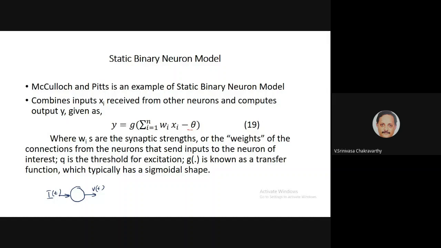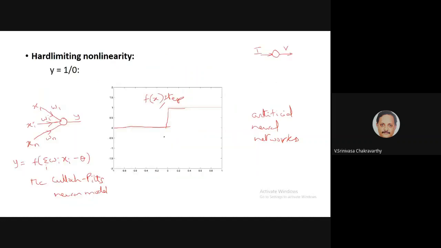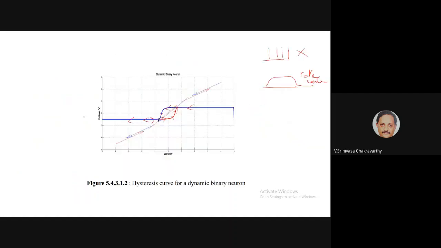Since it's such a simple model, I can afford to talk about external inputs coming from other neurons, because the neuron model itself is very simple. So how do you do that? Imagine there is a neuron, and it gets inputs from many other neurons. Here I'm not modeling spikes anymore. This is a rate-coded neuron, and it's a binary neuron. So I imagine that the states can be just 1 or 0. In case of the dynamic binary neuron we saw, the state can be +1 or -1.